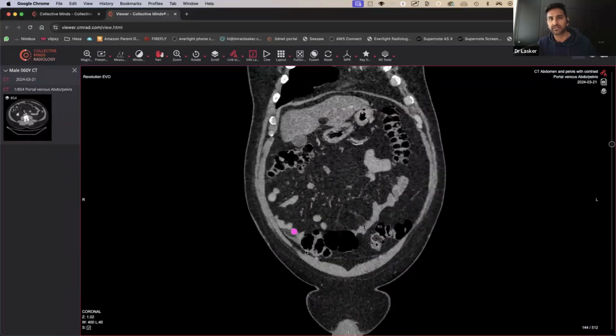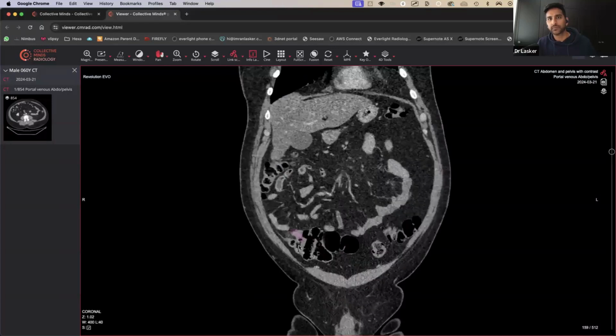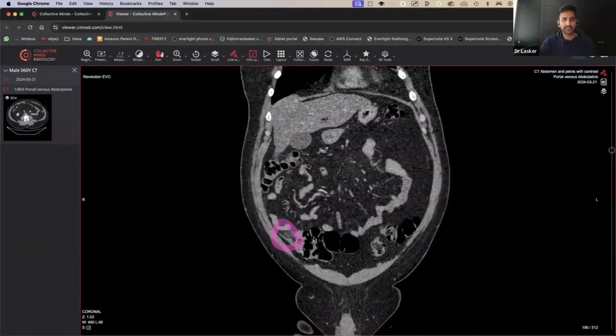I mean, if that was the appendix, it doesn't look particularly inflamed, but you do have a fair bit of inflammation located within that region. So a fair few people have said it. You are correct. I think this is probably going to be epiploic appendicitis, which can be, you kind of got these attachments here. They can get inflamed.